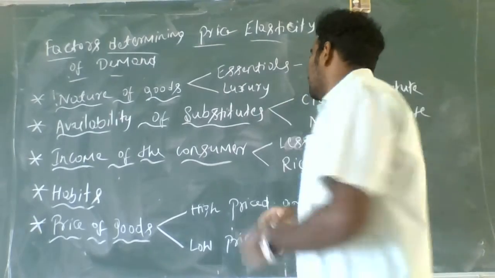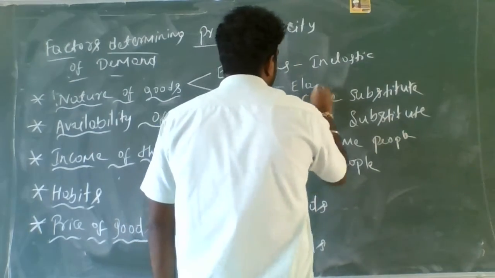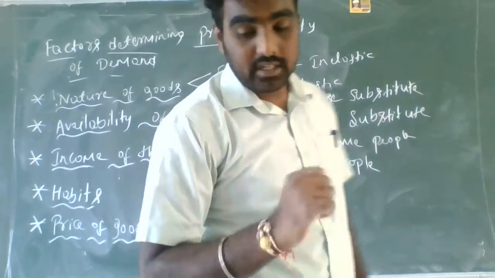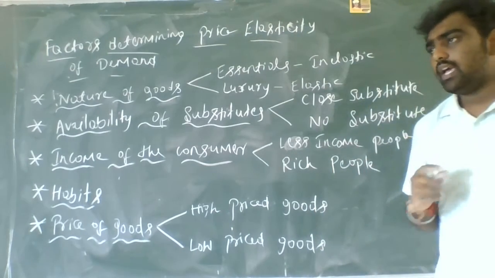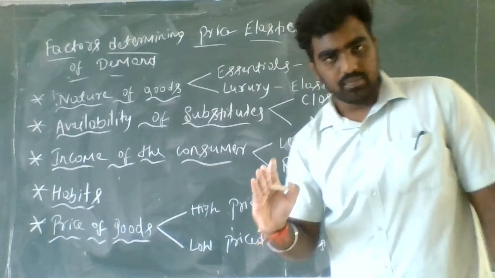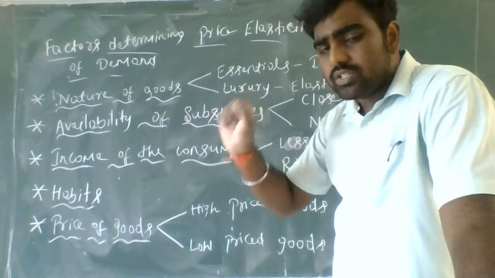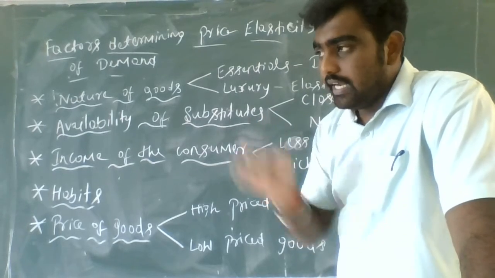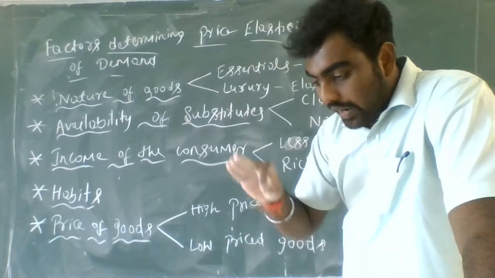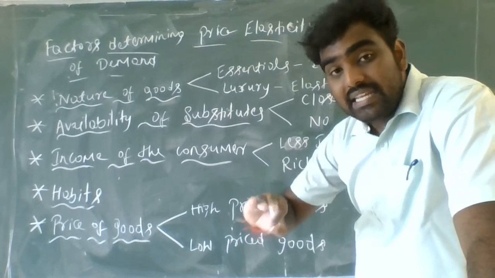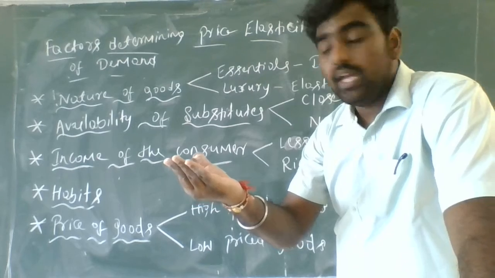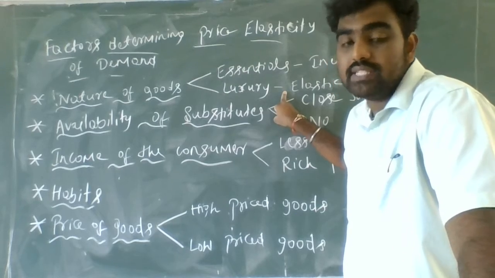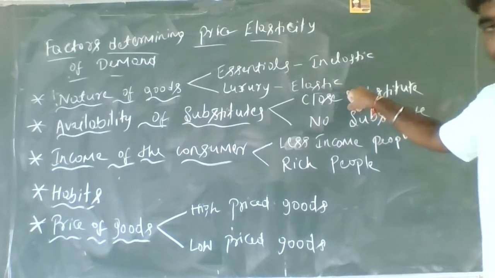Here the luxury goods are elastic. And how can you prove that luxury goods are elastic? Take for example an iPhone. An iPhone is a luxury good. So if the cost of the iPhone was 80,000, and now suddenly, for some reason, it came down to 30,000, the quantity demanded by the people for the iPhone suddenly increases drastically. It is a drastic change when the quantity demanded by the consumers for the iPhone increases as the price decreases. So it is elastic. Are you getting my point?